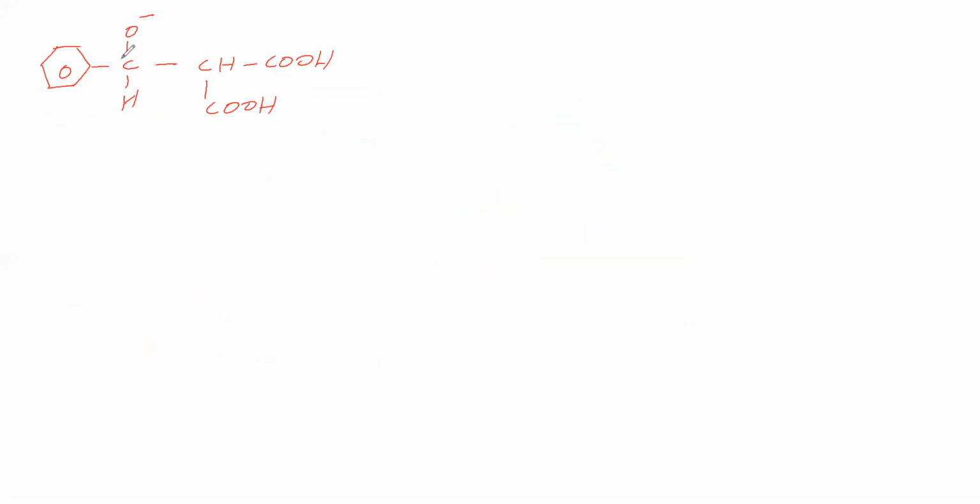Next, this O minus takes H plus from the pyridinium ion. Therefore pyridinium ion becomes pyridine and O minus becomes OH. The next step is removal of water.